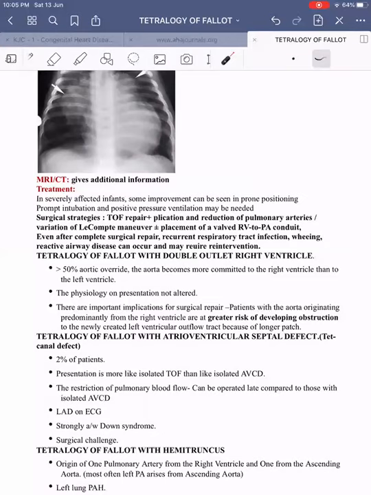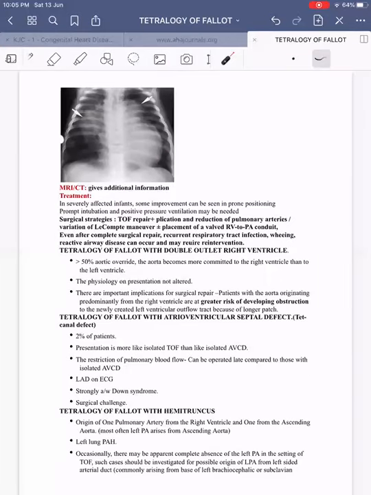Then coming on to tetralogy of Fallot with hemitruncus. Here, the origin of one pulmonary artery will be from the right ventricle, and the other pulmonary artery will be originating from the ascending aorta. Most often it is the left pulmonary artery that is originating from the ascending aorta.